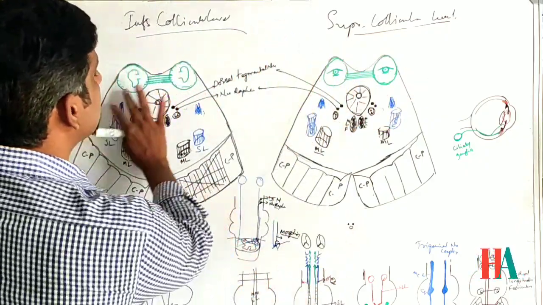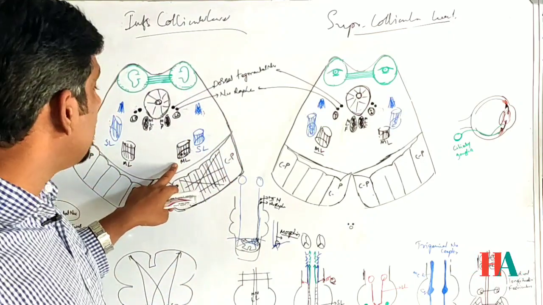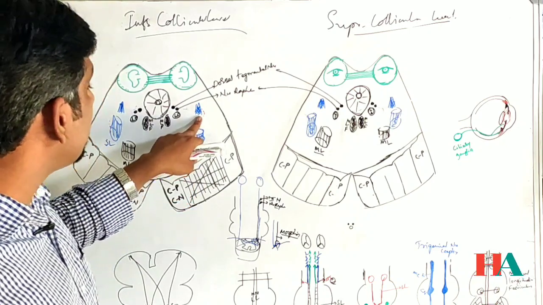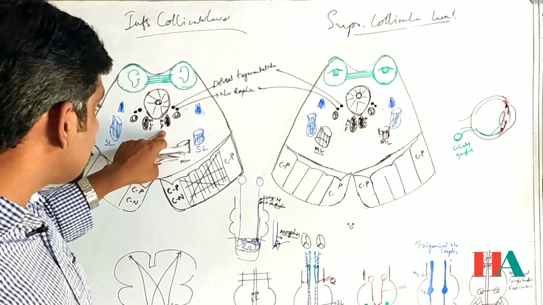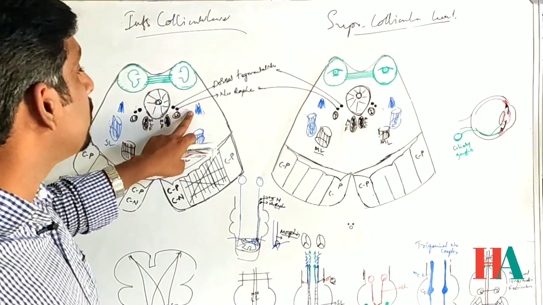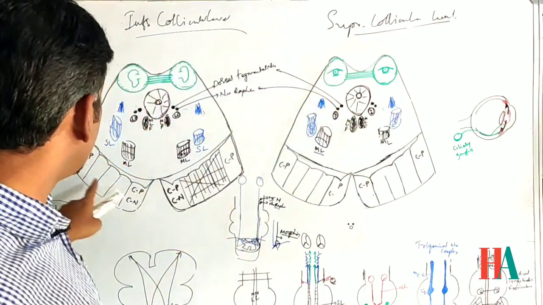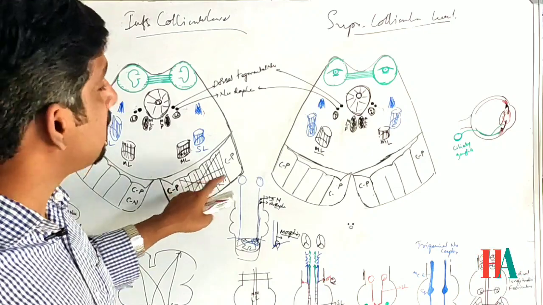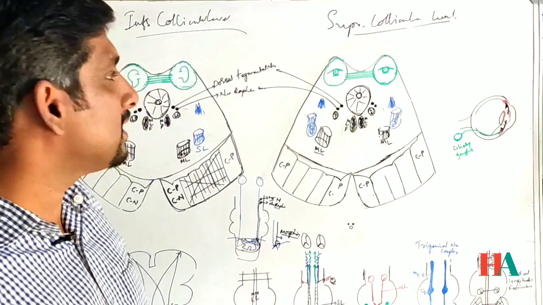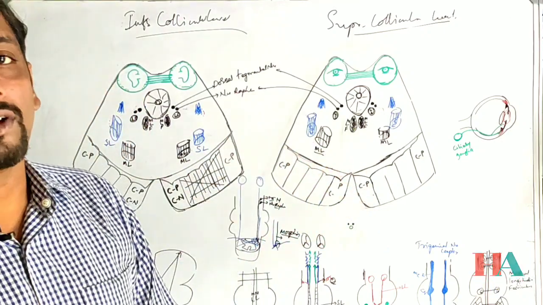Whatever we have discussed here are the common structures. What are those? Medial lemniscus, spinal lemniscus, mesencephalic nucleus, medial longitudinal fasciculus, locus ceruleus, and this pathway, dorsal tegmental nucleus and nucleus raphe pathways, and the crus cerebri, white matter, all are common in nature. They are present at the inferior collicular level and also at the superior collicular level.